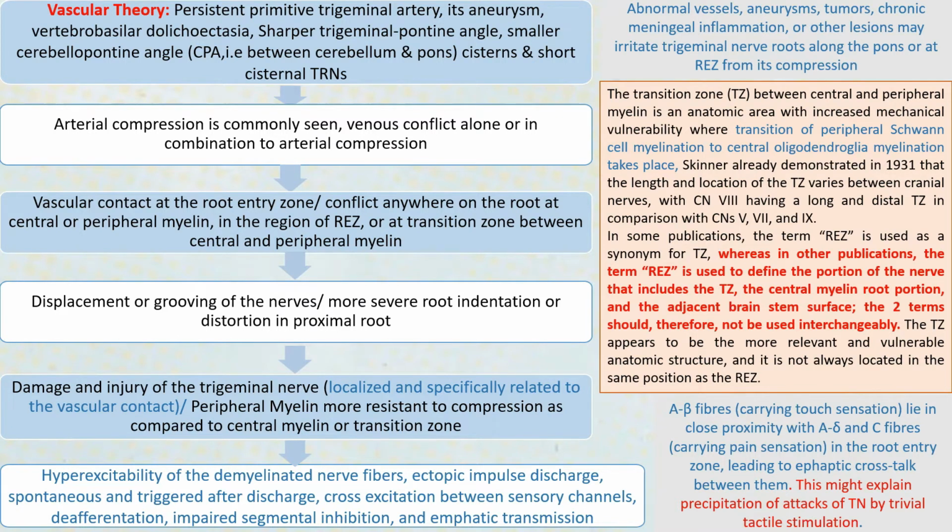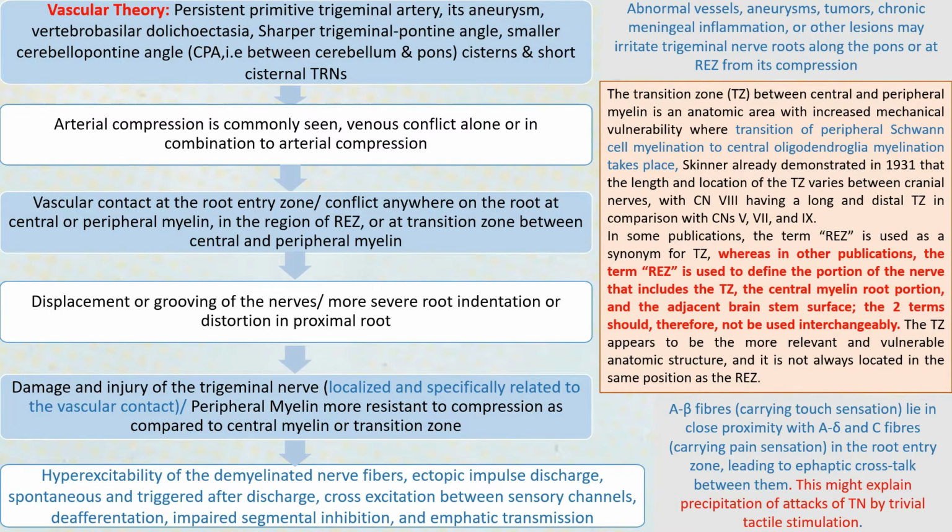So there are a lot of arteries and the petrosal vein which is close to the trigeminal nerve, as we discussed in the last slide. So there can be either arterial compression or venous compression, or compression due to both. And due to the vascular contact at the root entry zone, there can be either displacement or grooving of the nerves, or in very severe cases there can be severe root indentation, or distortion can occur in the proximal root.